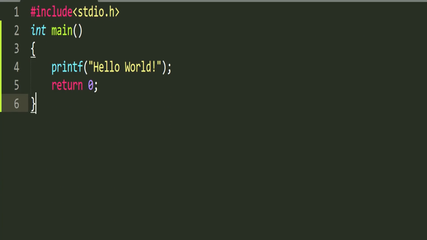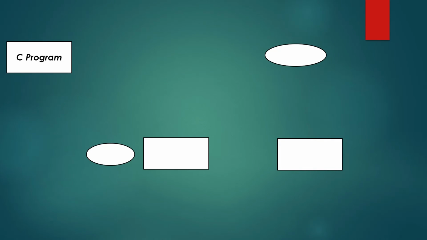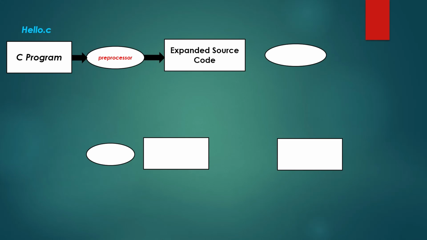Here is our hello world program, which is written in Sublime. This is saved as hello.c. This is our C program, which is given to the preprocessor, and the preprocessor gives expanded source code.